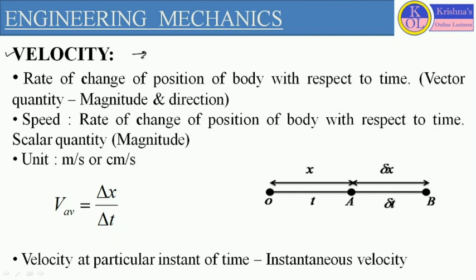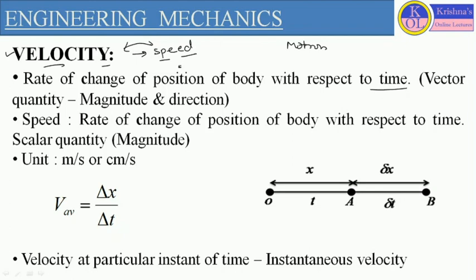So velocity we can define in terms of speed, but there is a basic difference between speed and velocity also. Where there is a motion, we will consider speed as well as velocity. Velocity we can define as the change in position of the body with respect to time. If any particular body is changing its position from one point to another point with respect to time, it is called velocity. And for speed, we also consider change in position of the body with respect to time.